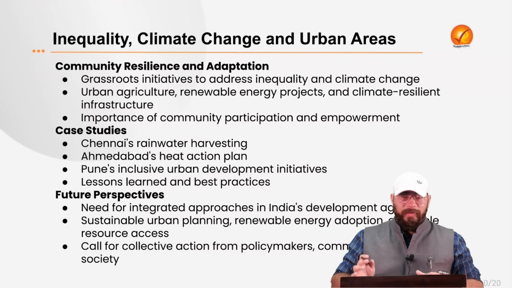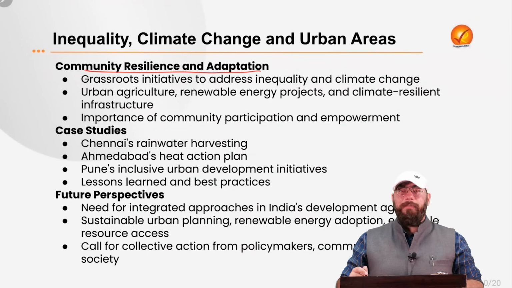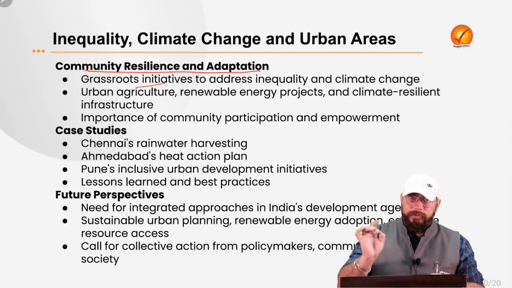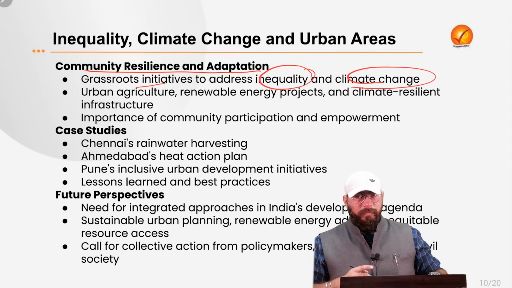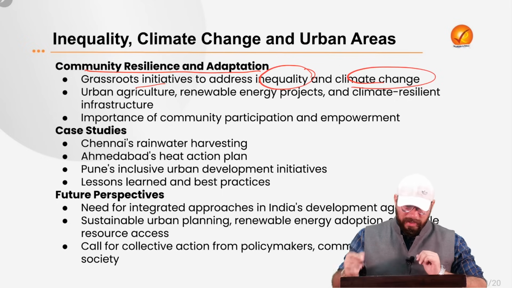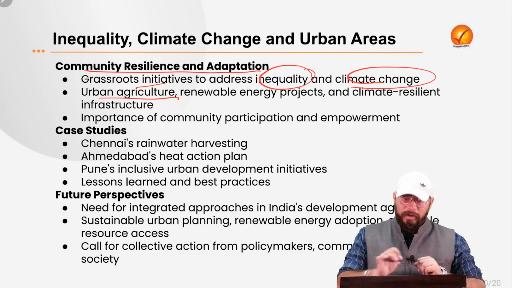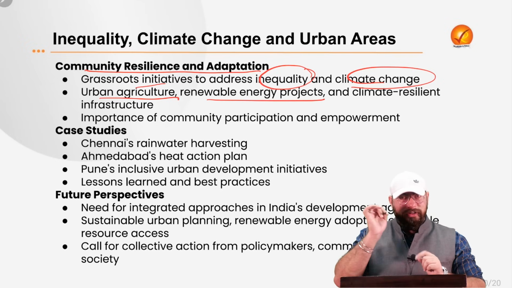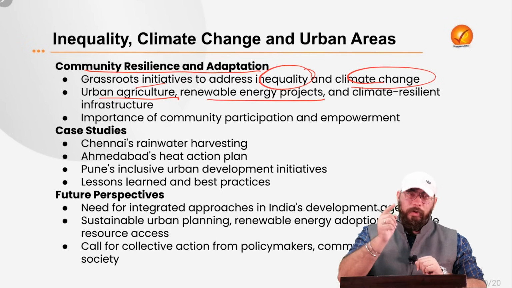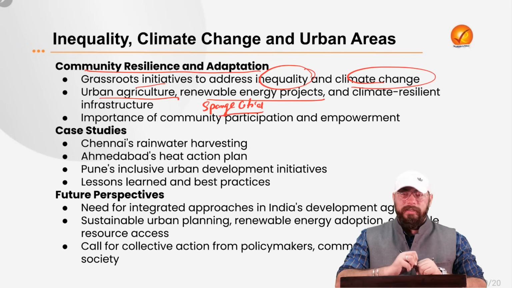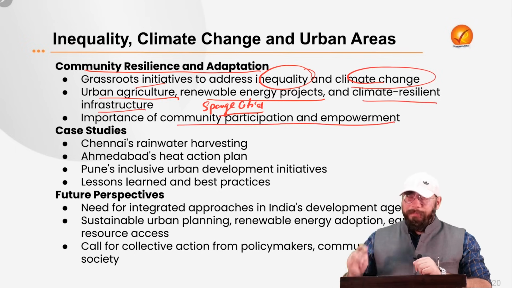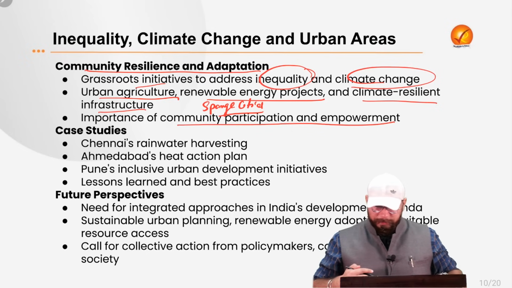So what is required? What is required is community resilience and adaptation. So grassroots initiatives which can address inequality and climate change need to come up. Then urban agriculture should be promoted. Renewable energy projects should be promoted, which of course we are already doing. For example, the sponge cities project, right? The concept of sponge cities should be promoted in India, right? Then climate resilient infrastructure needs to be built. Then the importance of community participation and empowerment needs to be understood by the people, right?